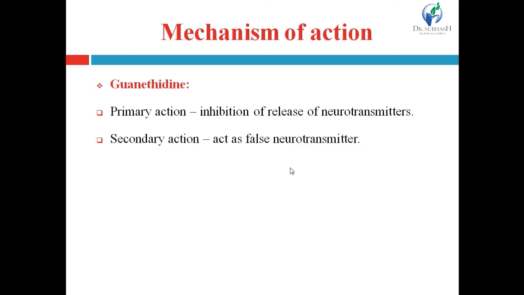The second one is guanethidine, mechanism of action. It primarily acts through inhibition of release of neurotransmitter. That's why it will lead to a decrease in sympathetic activity on the CVS. That will lead to a decrease in blood pressure. It also acts as a false neurotransmitter, so it binds to the receptor site of the normal neurotransmitter and causes inhibition of sympathetic activity, which will lead to a decrease in blood pressure.